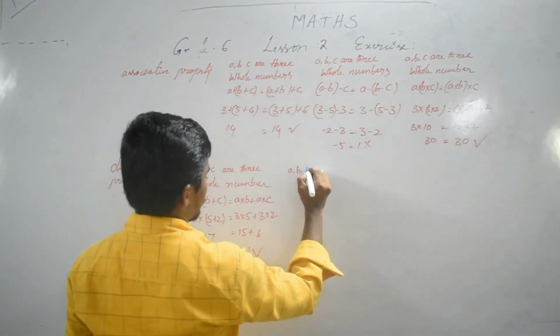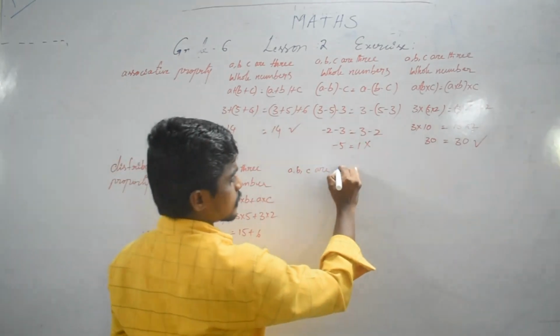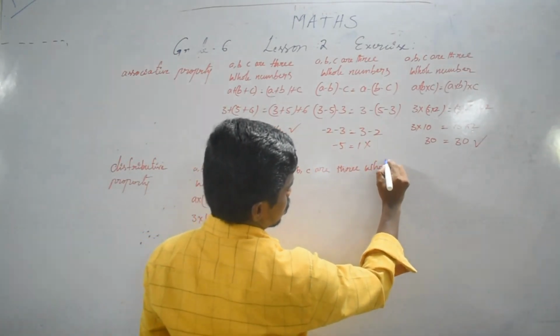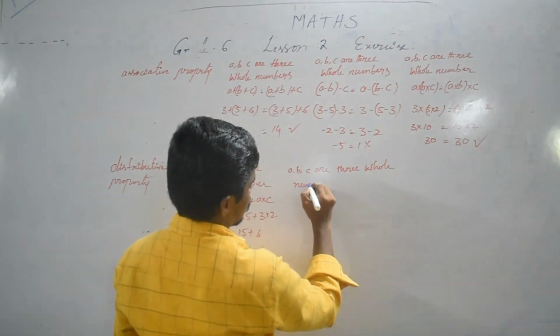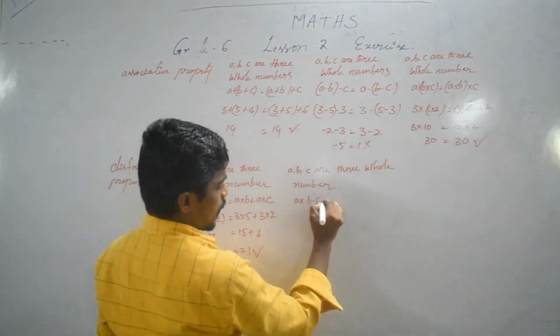A, B, C are three whole numbers. So A times (B minus C).